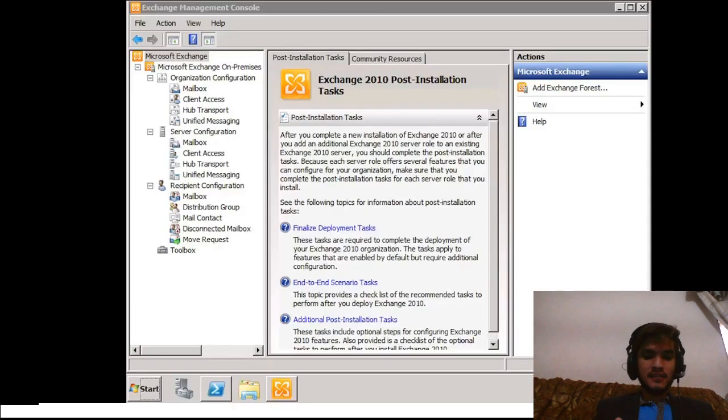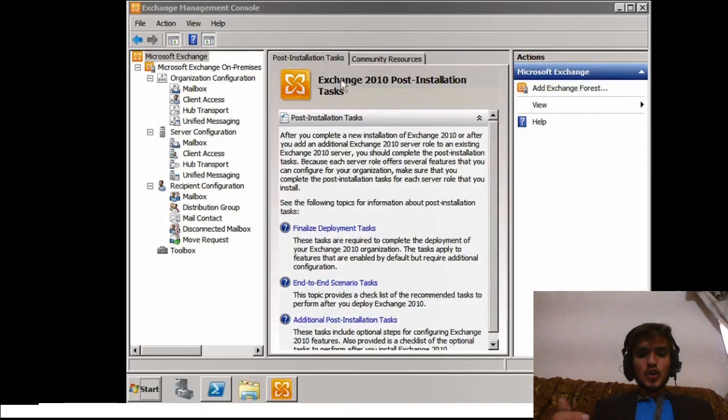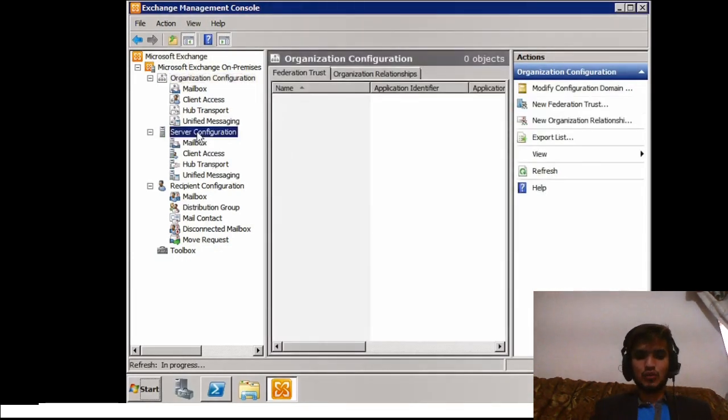Exchange server, which is NY or EX2K10. Let's see how all of this really comes into play when we are working with the real Exchange Management Console. So here on the New York Exchange server, which was installed in the previous lesson, we are looking at the Exchange Management Console.